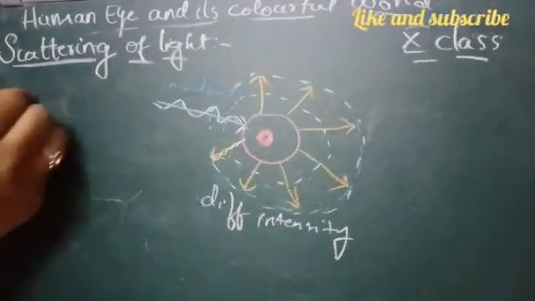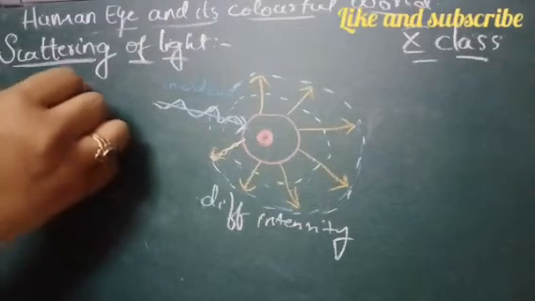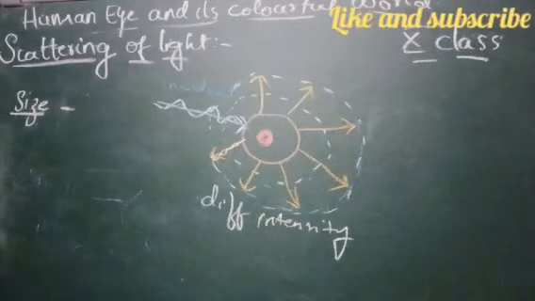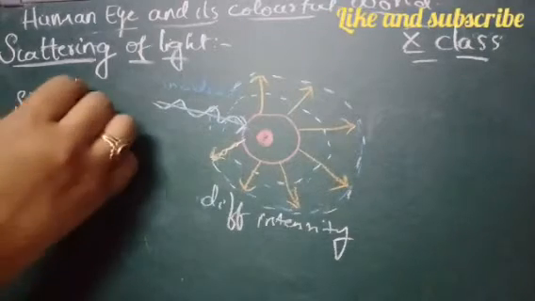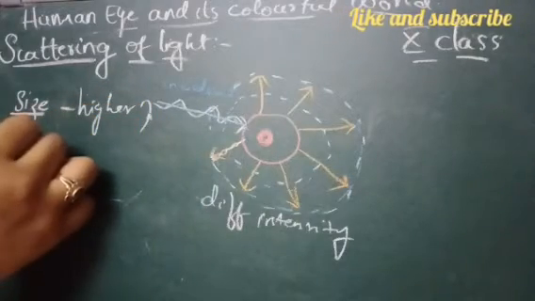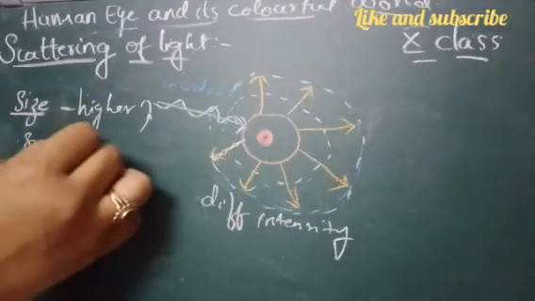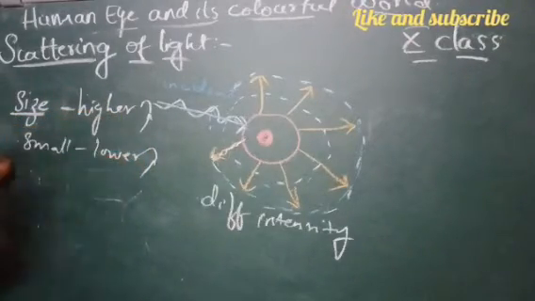Suppose, as I said earlier, the size is big, then it will have a higher wavelength, right? And if it has a small size, then it will have a lower wavelength, that is, lower frequency, higher frequency.